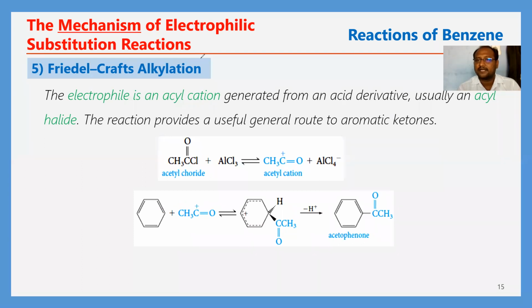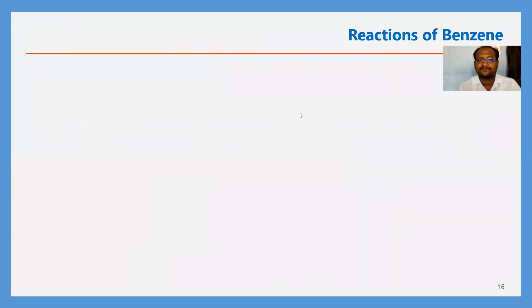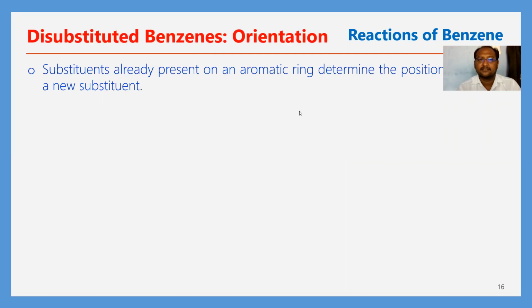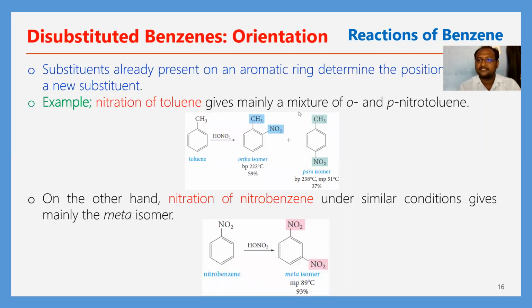And after that, there are some reactions of disubstituted benzenes. That means orientation: how the orientation takes place on the benzene ring. Here I am going to discuss in detail. The substituents already present on the aromatic ring determine the position of a new substituent.